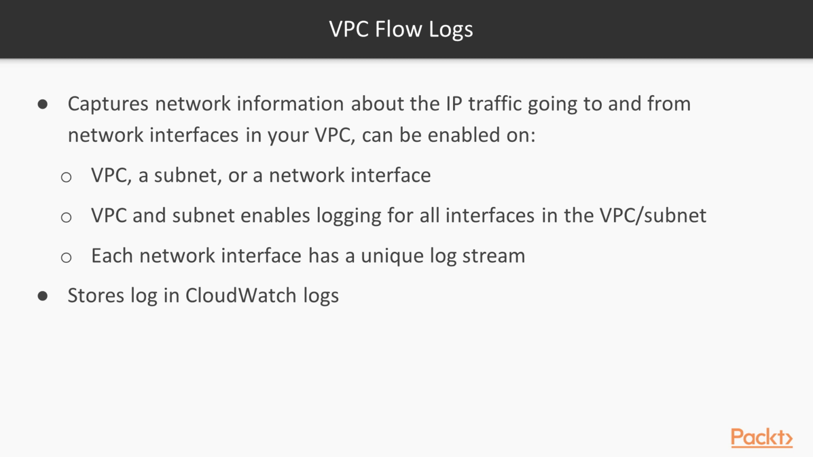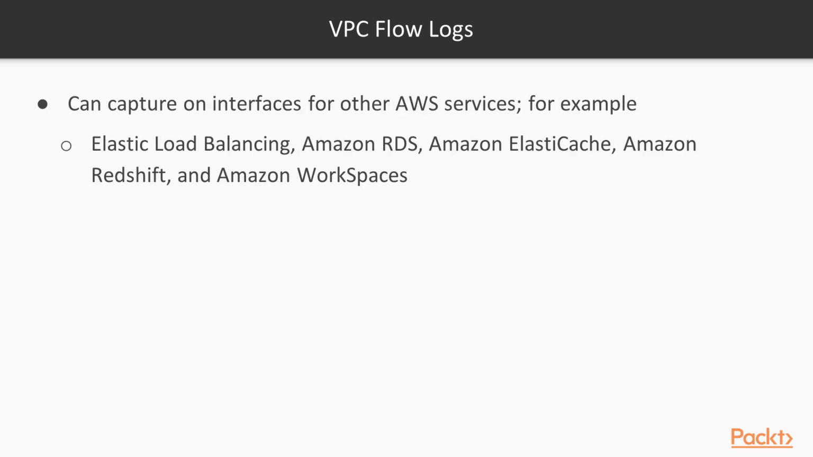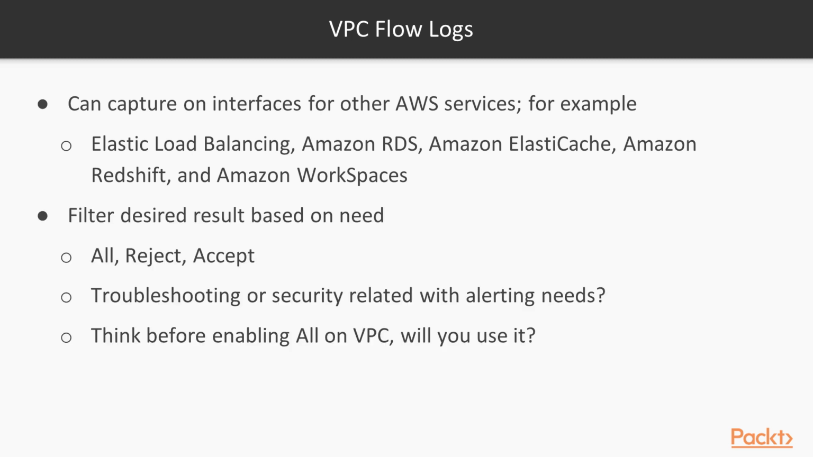All the logs are stored in CloudWatch Logs, so we can access the logs very easily using the AWS management console. The logs are not actually 100% real time, so we have to wait a little bit to see the traffic, but we can see it. You can also capture services beyond your EC2 instance, such as the Elastic Load Balancer, RDS, ElastiCache, Redshift, and Amazon WorkSpaces. We can also filter the traffic: all the traffic, only the rejected, or only the accepted. It's very helpful for troubleshooting.